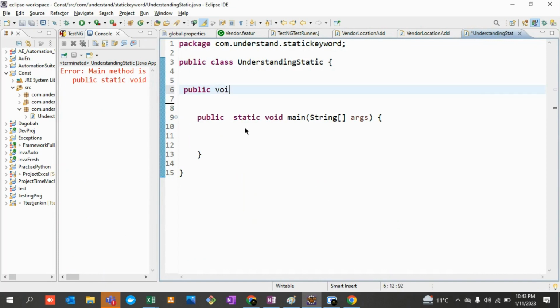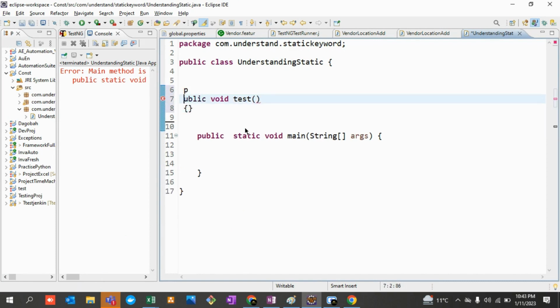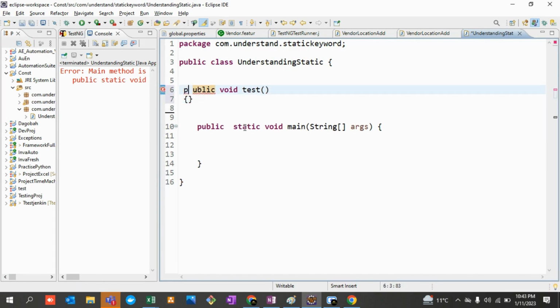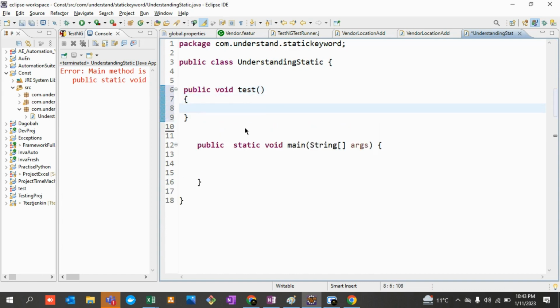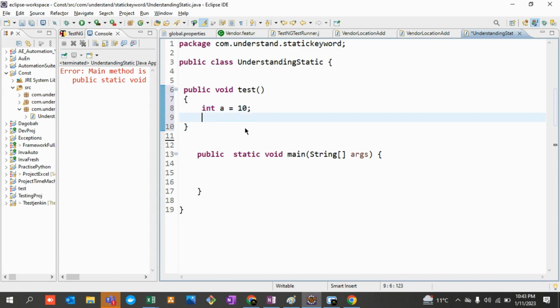But at this point of time, let's say I am going to create a method public void test, and anything that is defined over here is local to this particular method, right? So let's say if I define a variable like int a = 10, okay, it's fine. But if you say static int b = 20, this is not fine. Java will start giving a compile error, illegal modifier, right? So why is it giving an error? Why is it not allowing you to perform such an operation?